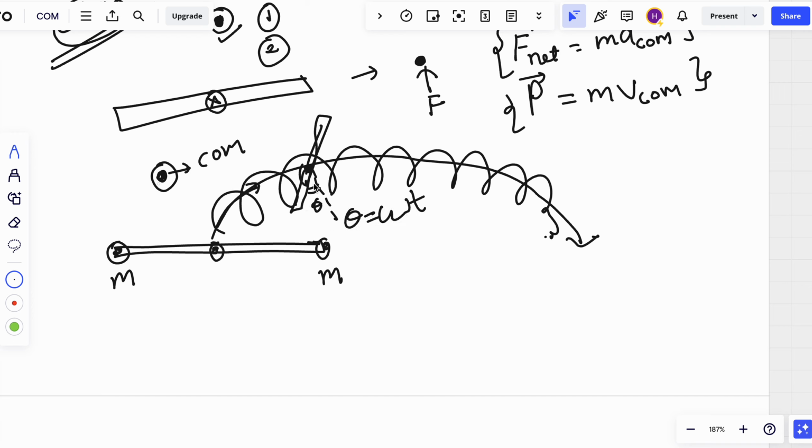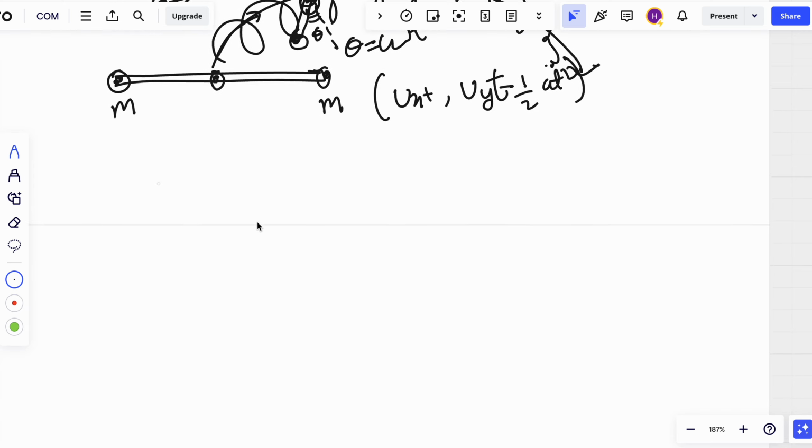This is our projectile motion: Ux t, Uy t minus half a t square, right? This is already known. This a will be g here. So we know the coordinates of center of mass. Now we can easily solve for any other point, right?